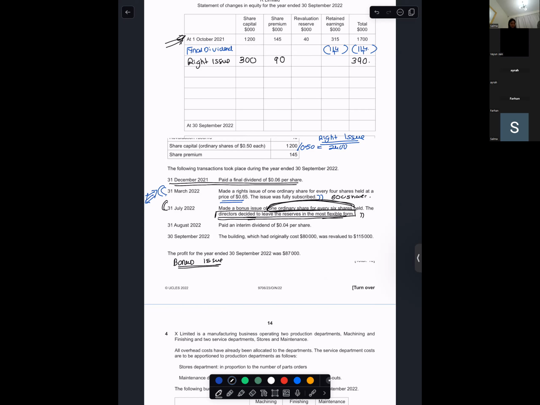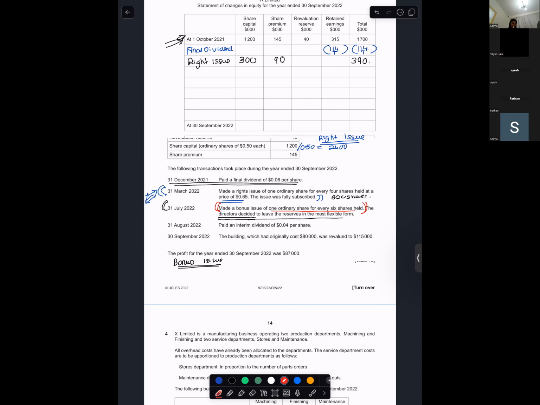So first we get the share capital amount, which is going to be 1,200 plus 300. The calculation, darling. It will be 1,500. How did you come at 1,500? 1,200 plus 300. Darling, read the question. Made a bonus issue of 1 ordinary share for every 6 shares held. So how will you do it? You'll add both the share capital amounts, then you'll divide it by 0.50.